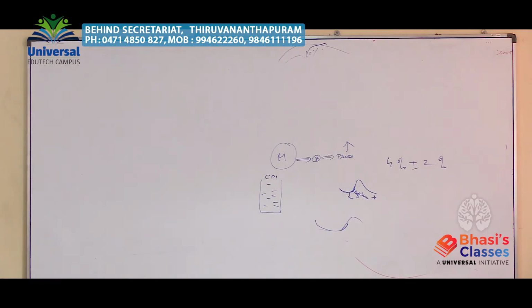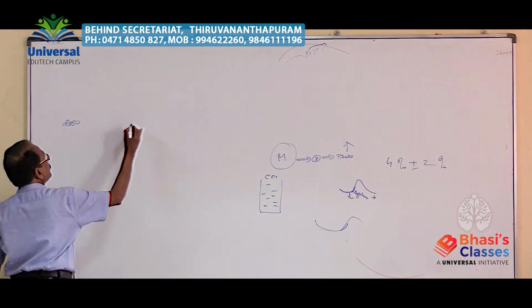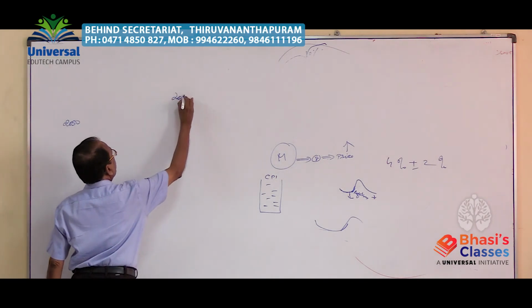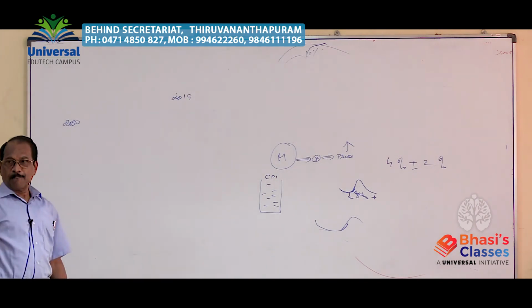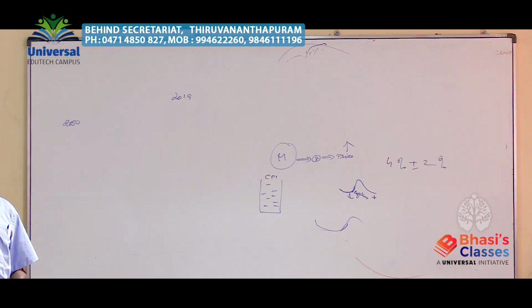Suppose you are taking a long period, for example year 2000 to 2019, about 19 years period, and you are plotting the production, GDP, output growth rate, income growth rate, price, all the aggregate economic activity.